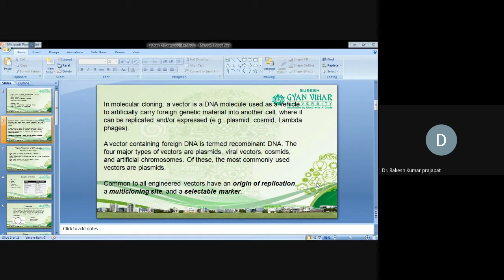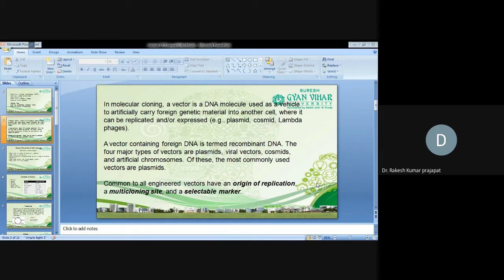First, the origin of replication. The origin of replication must be attached to the vector in order to get it multiplied. The origin of replication starts the replication inside the host cell. So this is the important sequence, the origin of replication. Otherwise, it cannot be replicated autonomously or independently. Then it has to integrate into the chromosome of the host cell, and along with the chromosome, it will replicate. But if we are providing an origin of replication with the sequences, then it does not require that. Independently, it can replicate and produce multiple copies.